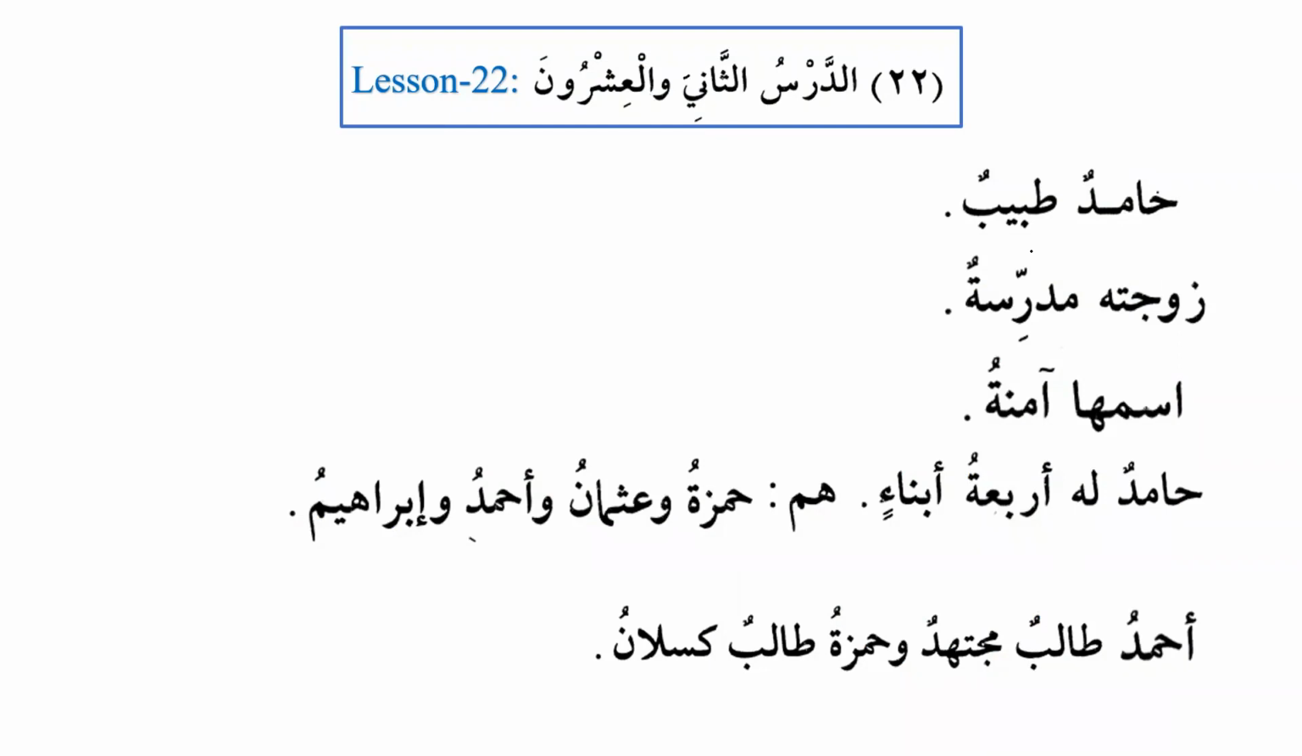Hamidun tabibun. Hamid is a doctor. A very simple nominal sentence. Hamid is subject and tabibun is predicate. Zawjatuhu mudarrisatun. His wife is a teacher. Again, zawjatuhu is mudaf ilayh, plus it is subject, and mudarrisatun is predicate. Now we know that subject is feminine. For example, zawjatun is feminine. That's why the predicate also has to be feminine. Zawjatuhu mudarrisatun. His wife is a teacher.